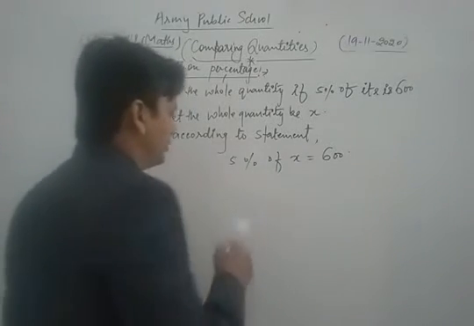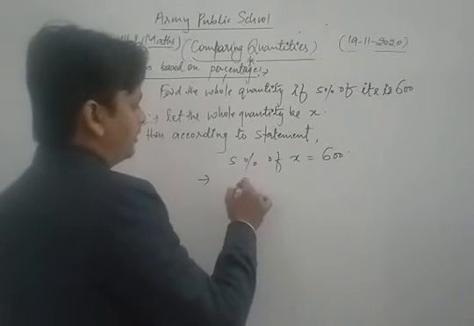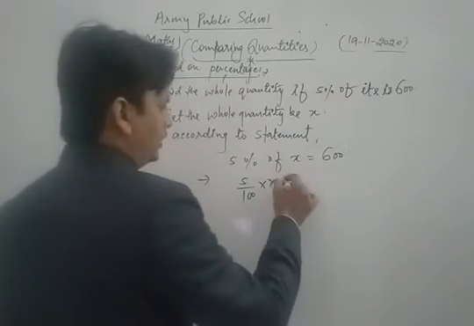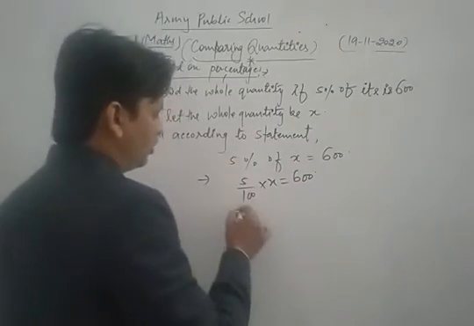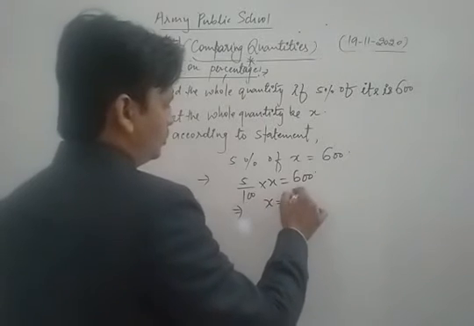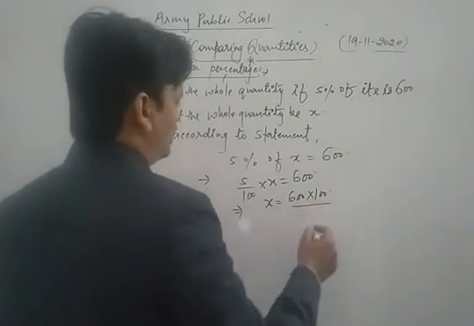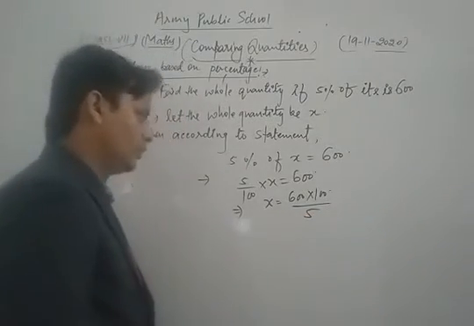Now let's see its solution. 5% is 5 upon 100 into X, which is equal to 600. Now we can write X is equal to 600 into 100 upon 5.